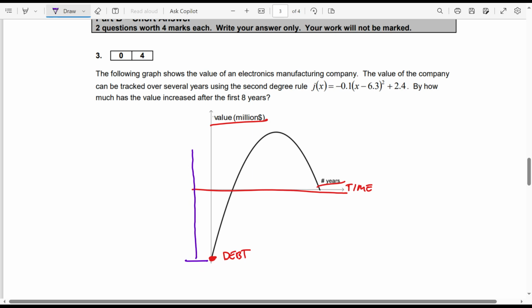You can talk about it in finance next year. But what it's saying is from where it started at time of zero, it was a negative value in debt. I'm going to have to find that first. I'm then going to look for the value 8 years later and then figure out what's the value of the company, how much did it increase by over that time period.